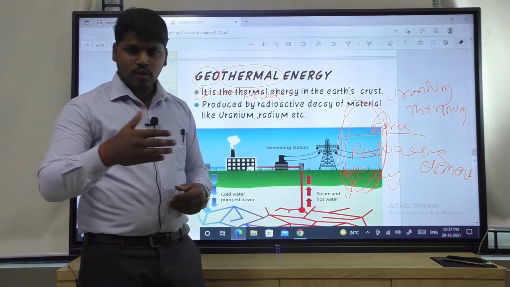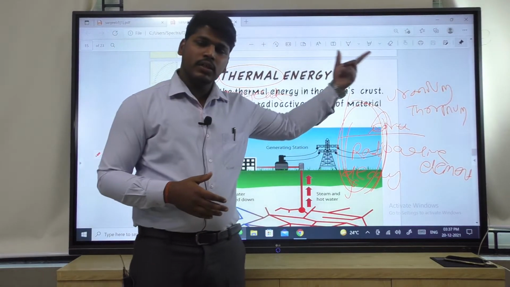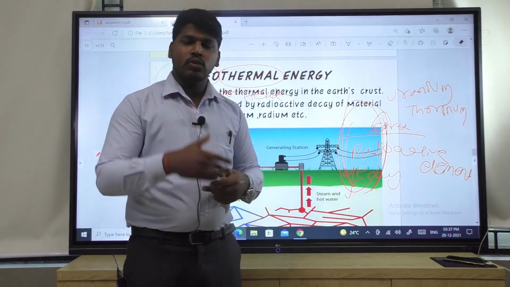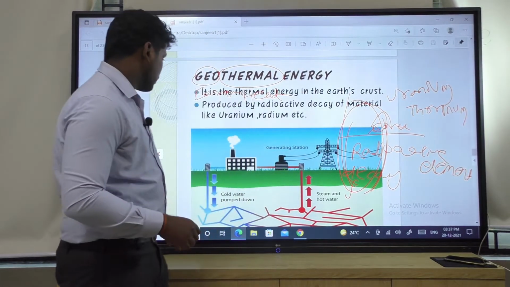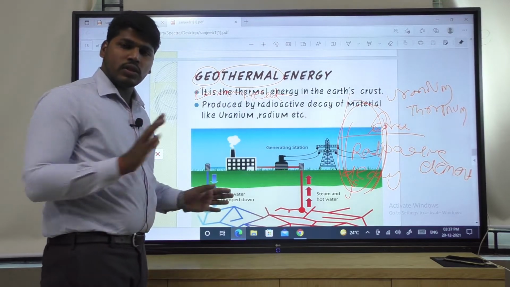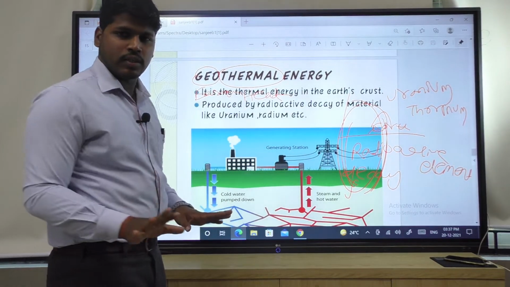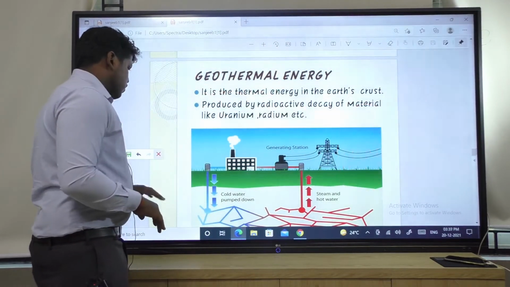Okay, all are used for electricity generation. The hot water is converted to steam, then steam is provided to the turbine and it rotates, and it is provided to the generator, then the generator will generate the electricity. Okay, so all the types of renewable energy we are studying are capable of generating electricity. Remember the next one.